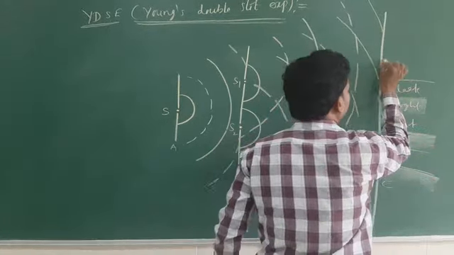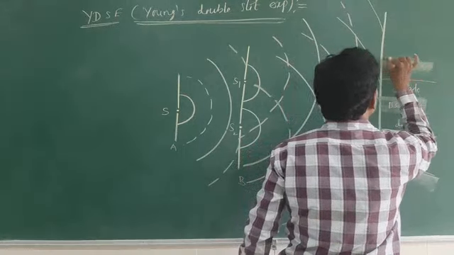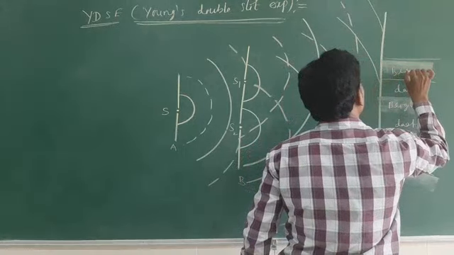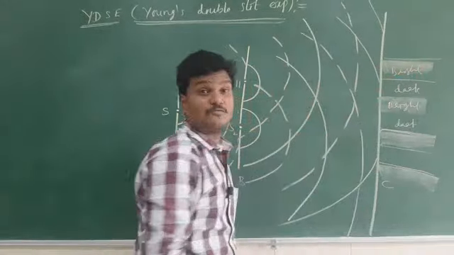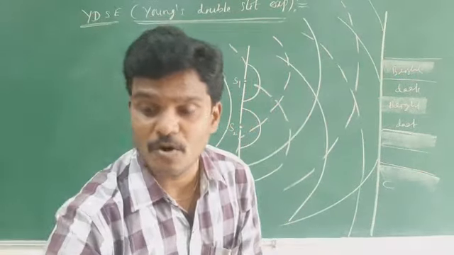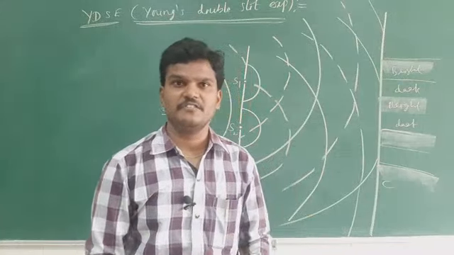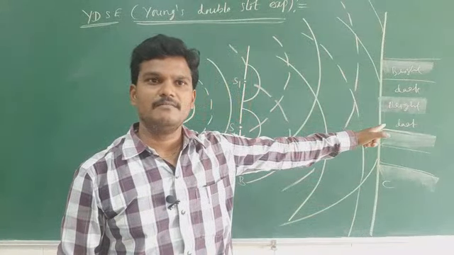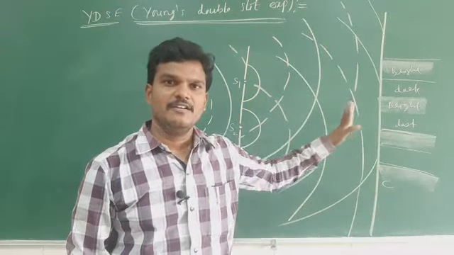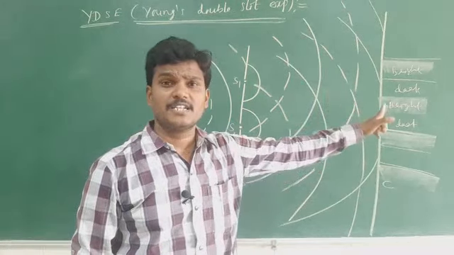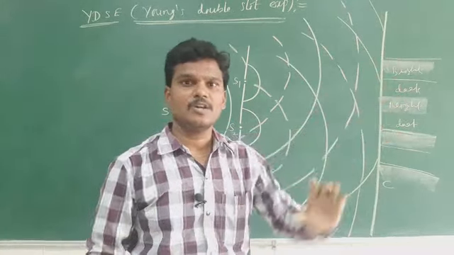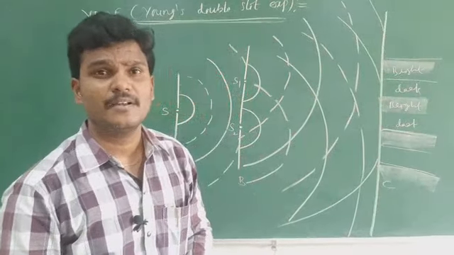So alternate bright and dark bands are formed on the screen. When are bright bands formed? Whenever the waves undergo constructive interference, then a bright band is obtained on the screen. Whenever destructive interference takes place on the screen, what type of bands are you going to see?